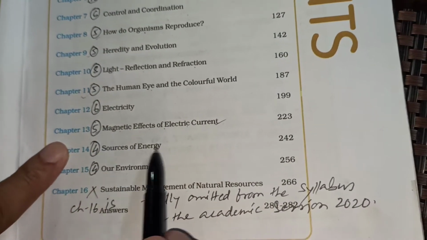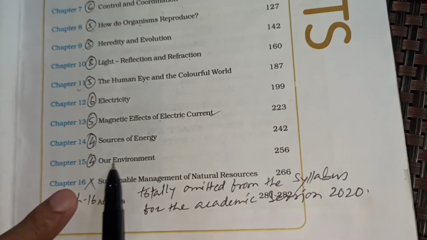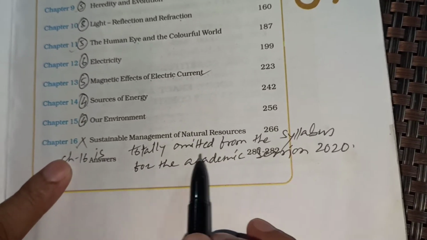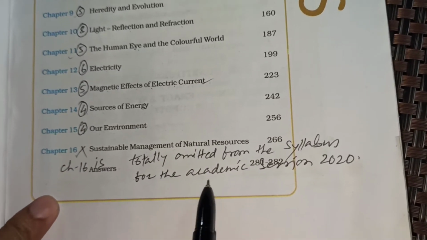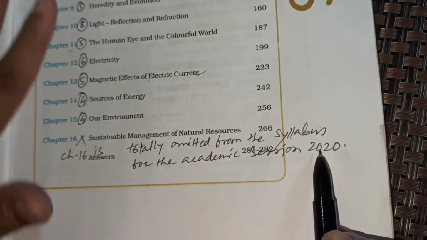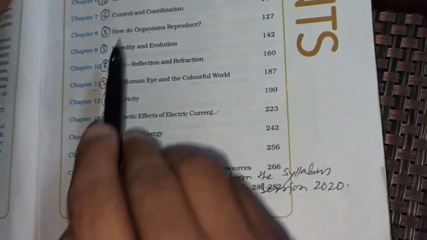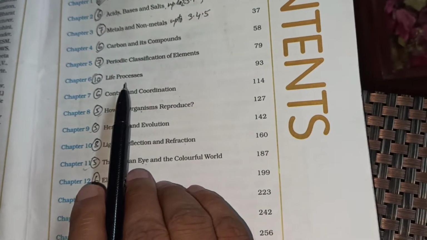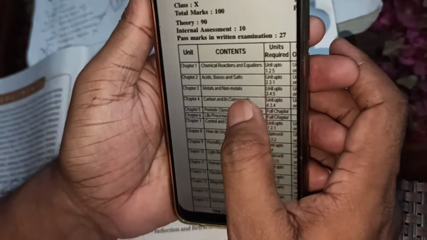marks, sources of energy 4 marks, our environment 4 marks, and the 16th chapter is totally omitted from the syllabus for the academic session 2020. So Seva has done a good one. So from here also some units are omitted from your chapters. So I'm going to show you this one. See, this is the syllabus coming from the Seva. So this is your syllabus.